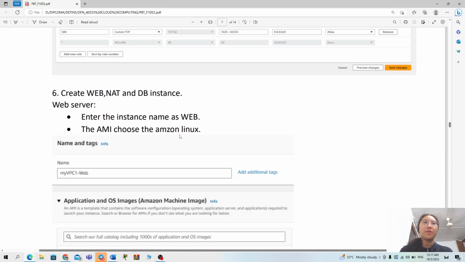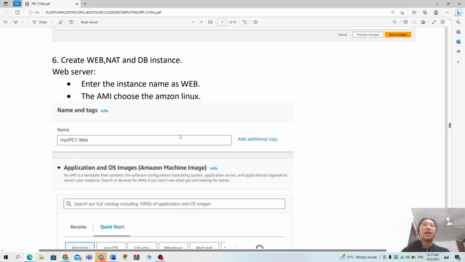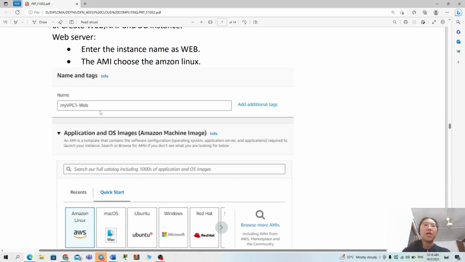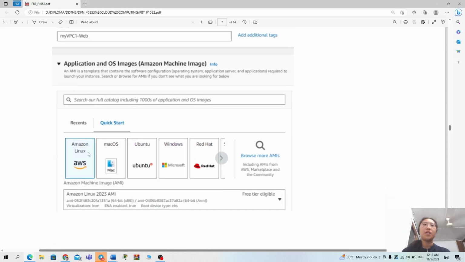So now we create the web instance and the DB instance. So how do we launch a web server? Now we launch the instance from the menu, from the dashboard, and we just enter the name as web, and for the AMI, we just use the recommended Amazon Linux 2023 AMI.